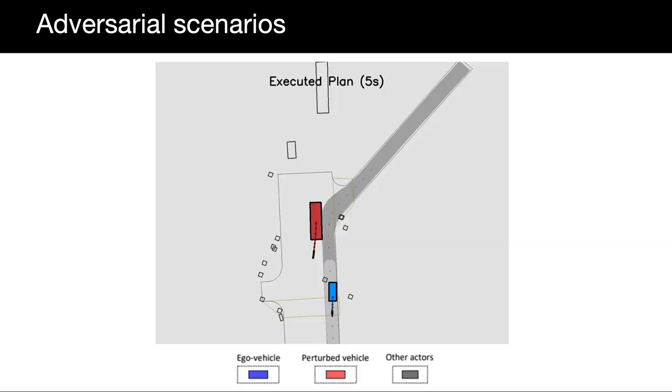We now show AdvSim generated scenarios for the P3 autonomy system. We focus on an open-loop scenario evaluation setting in which the evaluated autonomy systems take the past 1 second of LiDAR data as input and output a 5-second trajectory plan. We then unroll the 5-second plan and the other actors' trajectories for 5 seconds, and evaluate the autonomy system's performance during that time horizon. The SDV is in blue and the perturbed actor is highlighted in red.